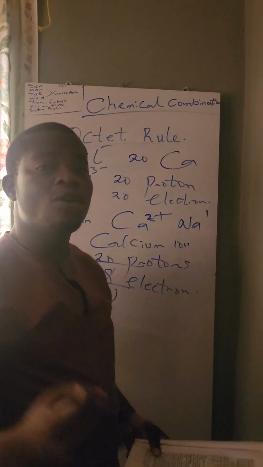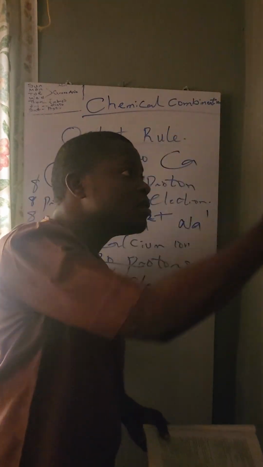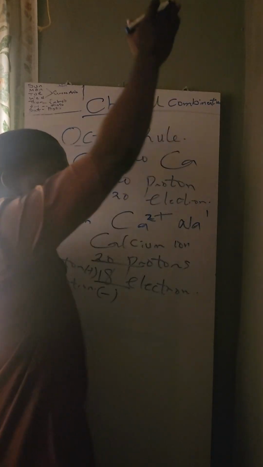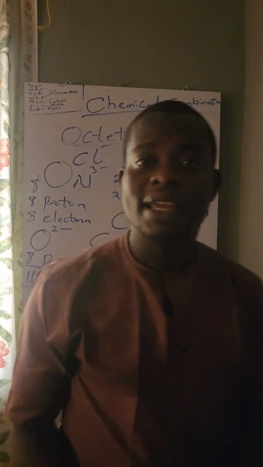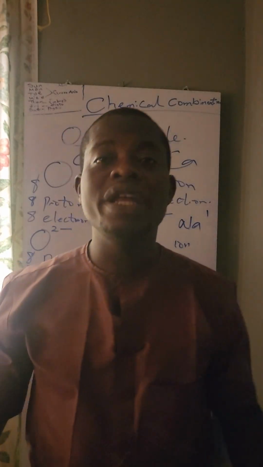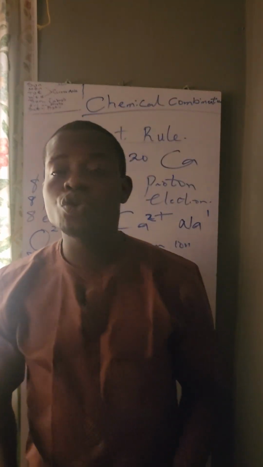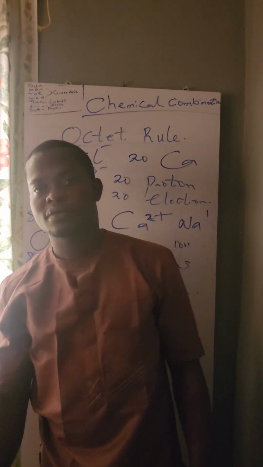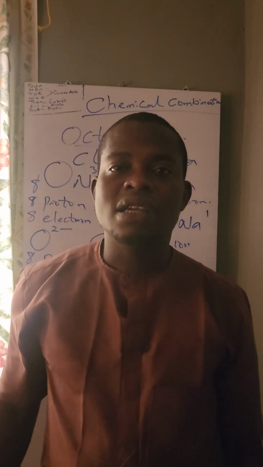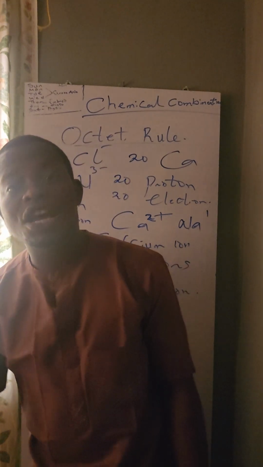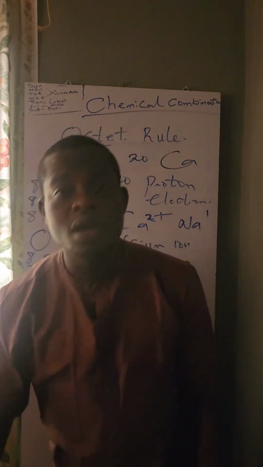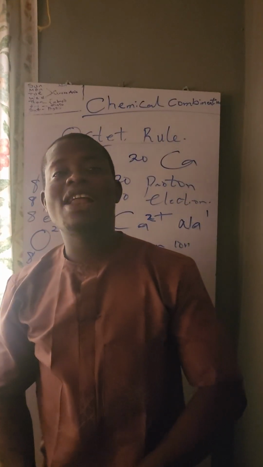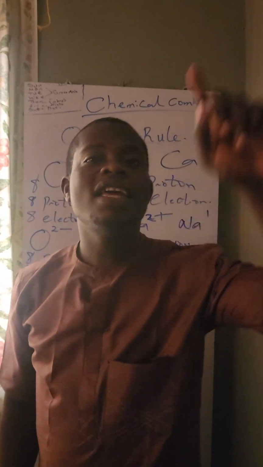That's why sodium, potassium, and silver are in group 1 of the periodic table, because they can only lose 1 electron. If you check your periodic table, you will see them in a single line. That's why chlorine, fluorine, iodine, bromine, and astatine are also in the same group, because they can accept just 1 electron. Are you guys with me? That's also why calcium and magnesium are in the same group, because they can lose 2 electrons. So elements that can lose 1 electron are what we call group 1 elements.